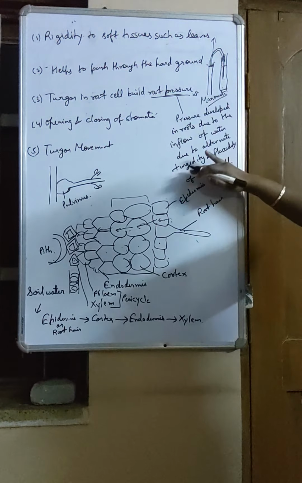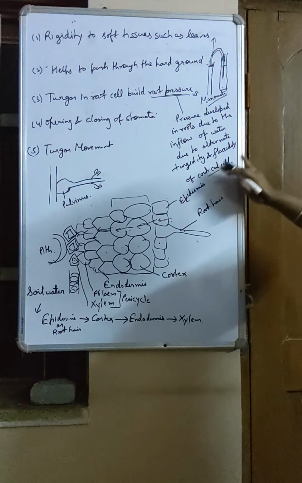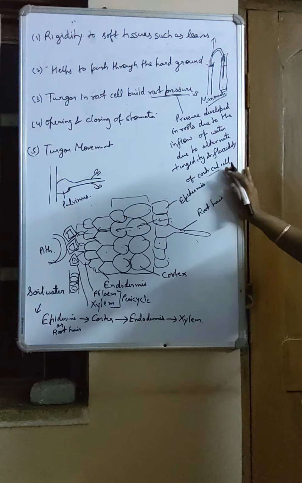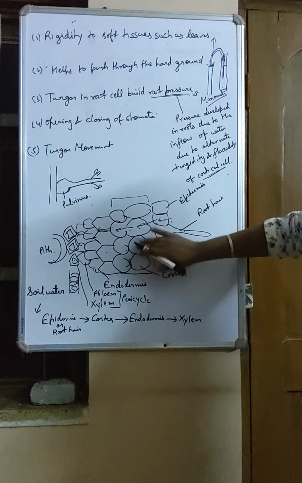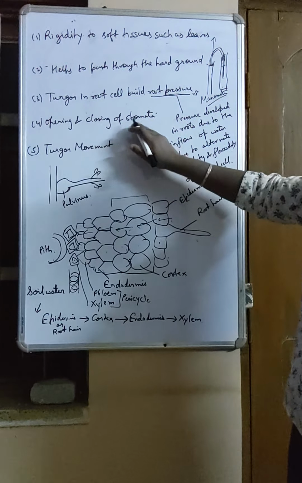It is caused due to alternate turgidity and flaccidity of the root cells. You can write that, or you can write cortical cells. What are cortical cells? I'll tell you here. Now next is opening and closing of stomata.